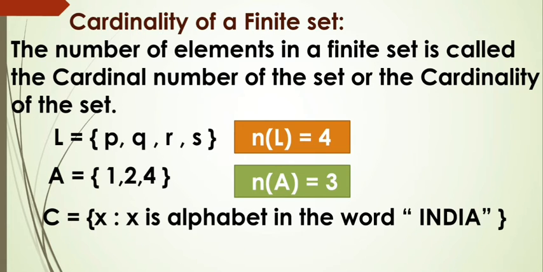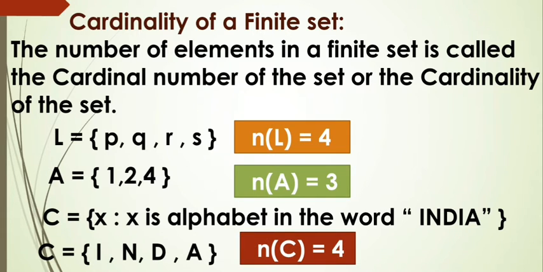And see the next one, C is equal to {x such that x is an alphabet in the word INDIA}. So already we know that we have to write the roster form for this. So write the roster form. We get I, N and D. I is already there, so no need to write once again, A. That means 1, 2, 3, 4 elements are there. So here cardinality is 4. So n(C) is equal to 4. Like this we have to write the cardinality of the set.